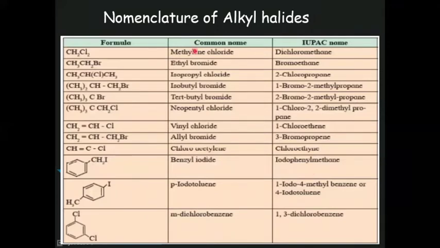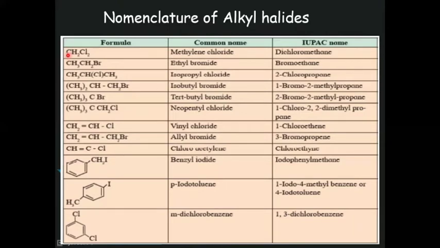Now let us see the nomenclature. In this nomenclature, see the formula of the compound CH2Cl2. Its common name is methylene chloride, and its IUPAC name is dichloromethane, because the parent alkane is of one carbon.